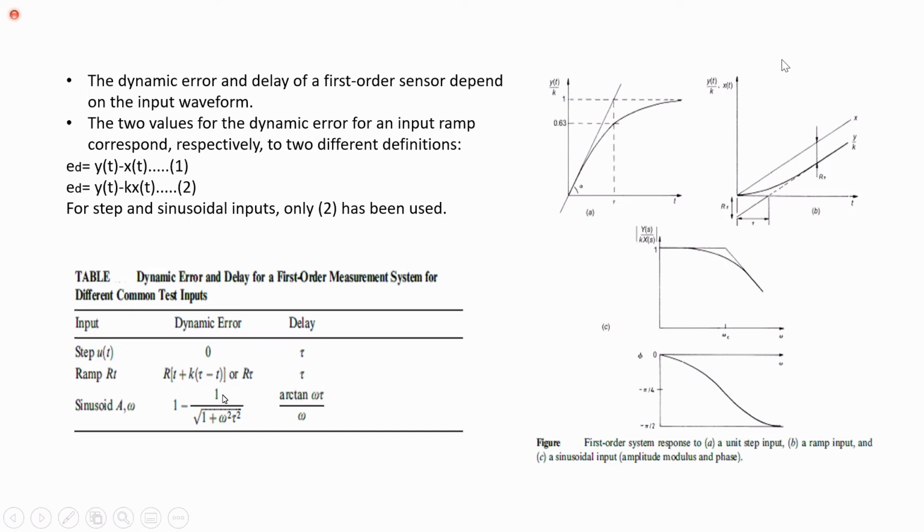So here we have a table. We can derive the dynamic error and delay of the three different types of inputs. First one is if you apply step input. Second one is if you apply ramp input. Third, if you apply sinusoidal input. This is called dynamic error. If you apply step input, you don't have any dynamic error.